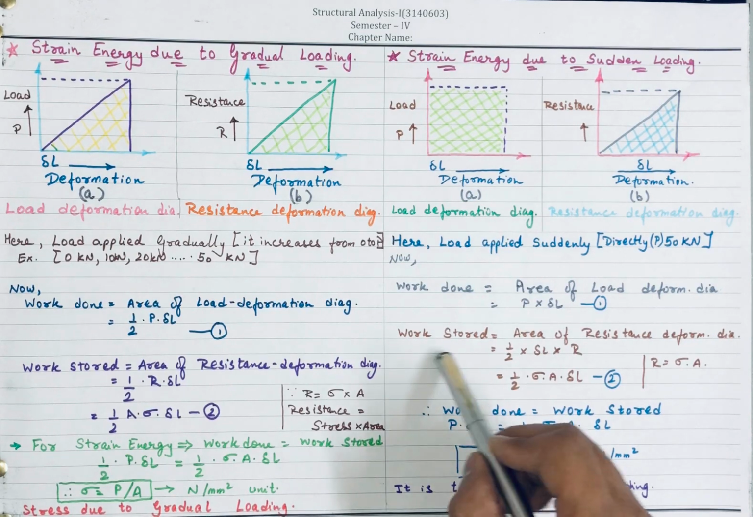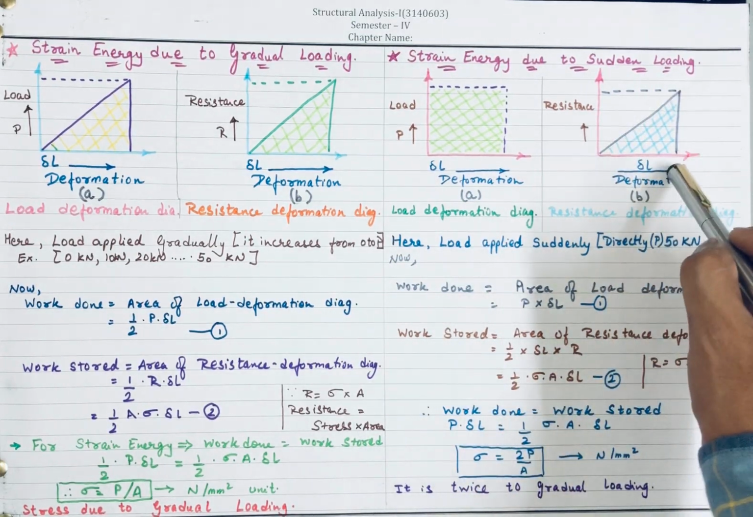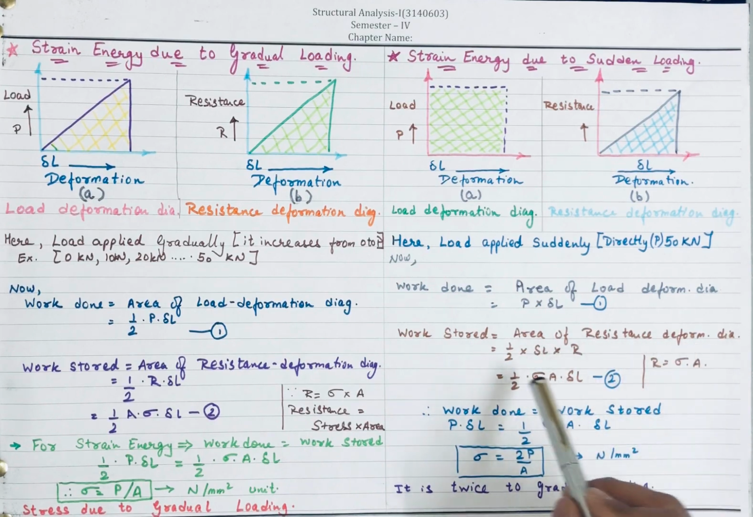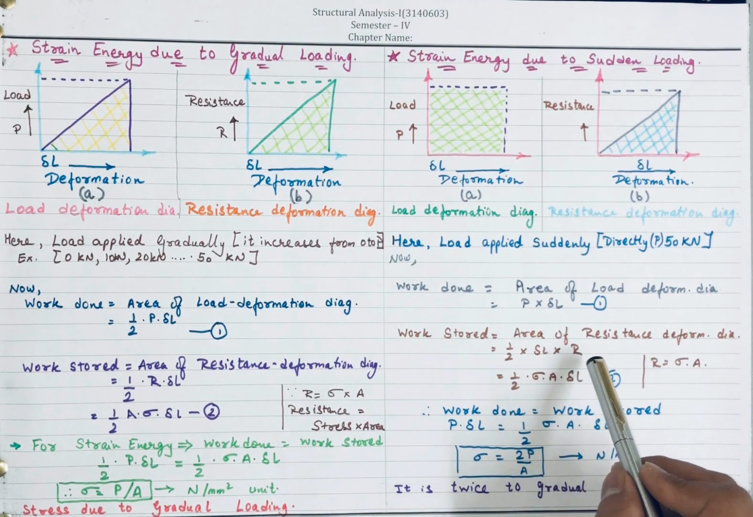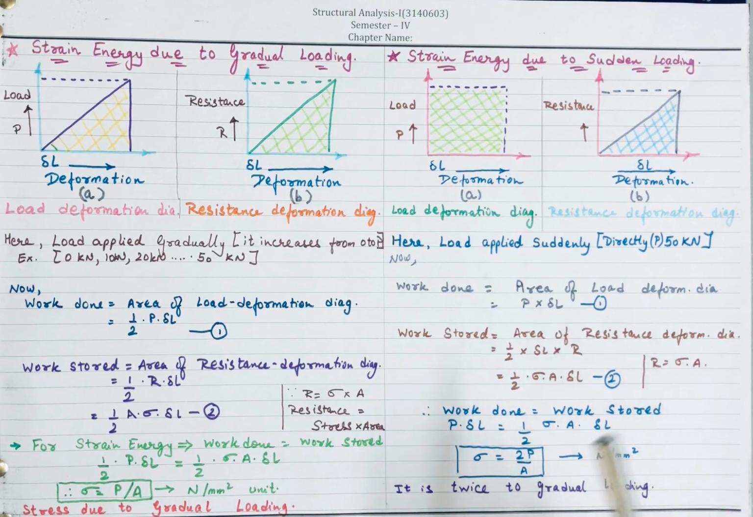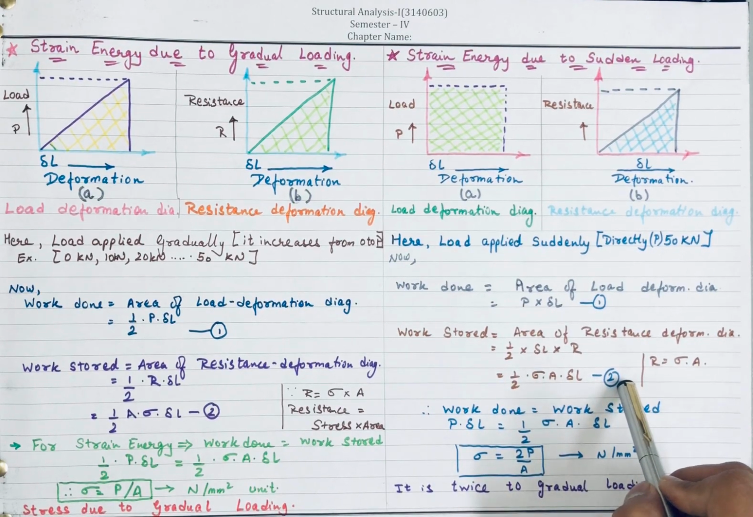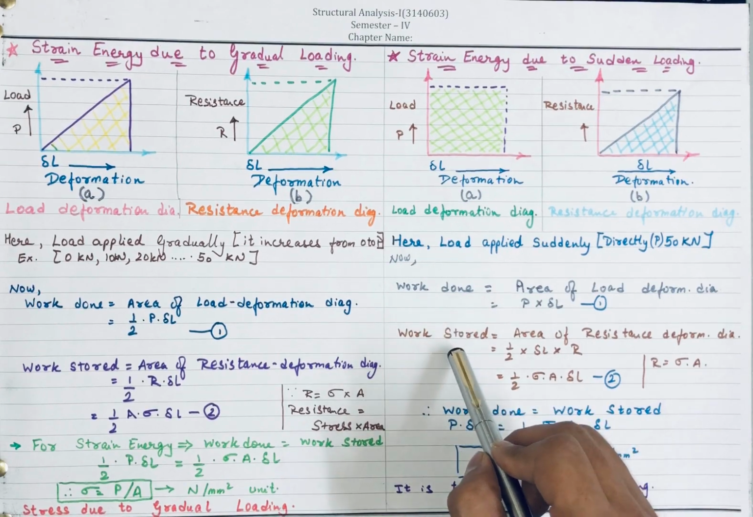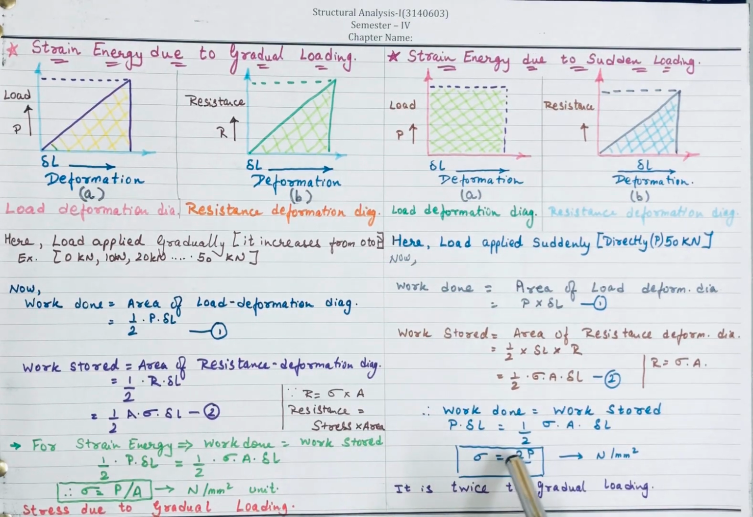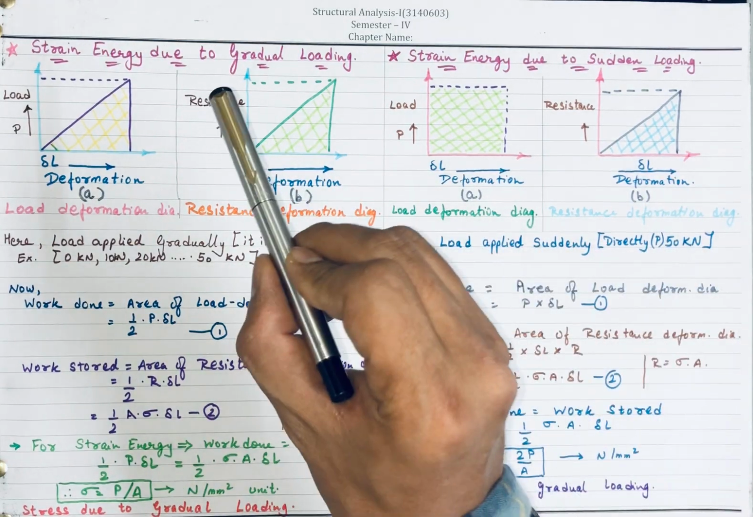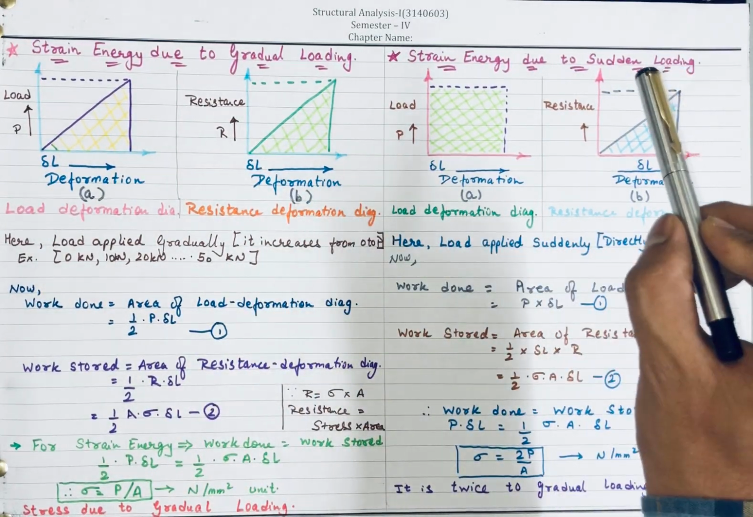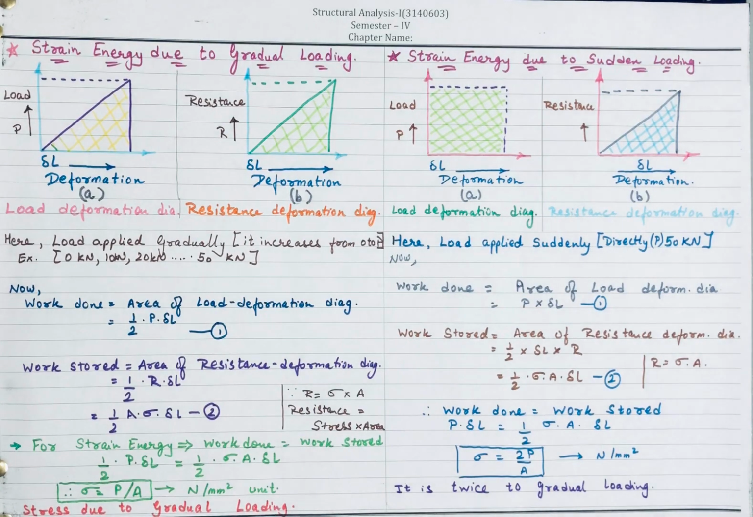Now work stored. Similarly, it is triangular, so the area of resistance is 1/2 into del L into R. We know earlier that R is nothing but sigma into A. Replacing it, I get 1/2 into sigma into A into del L. This is my equation number 2. Now comparing, work done equals work stored, I get sigma equals twice P by A. Its unit is Newton per mm square. So this is gradual loading and this is sudden loading. Sudden loading is twice the gradual loading.